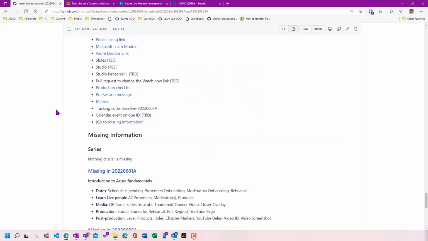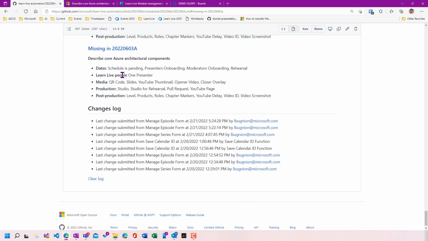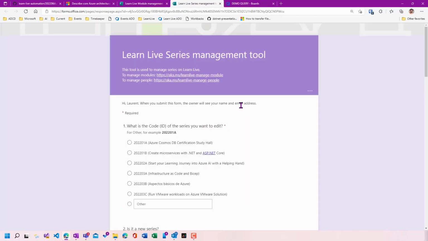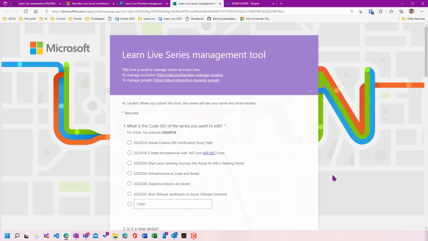So that's also a nice mechanism. So now we see that we have less information missing. And if I go back to the form, now I can go to the series management form, and I'm going to say, all right, I want to generate all the documents for this series.